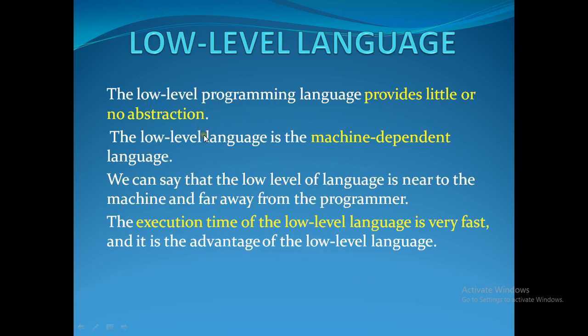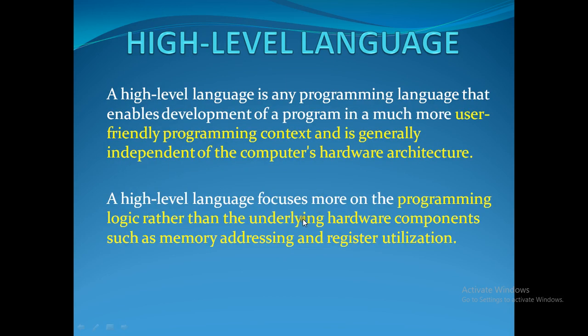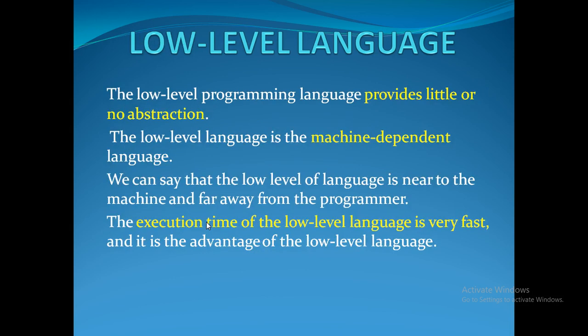In the previous case, high-level programming languages are more focused on programming logic. That means it is more concentrated and highlights the concepts of the program to get a better output. But in this case, it provides little or no abstraction. That is, it is not focusing on that, because it is already converted. The next objective of this low-level language is to convert this or communicate this code to the machine. That is the main intention of low-level language.